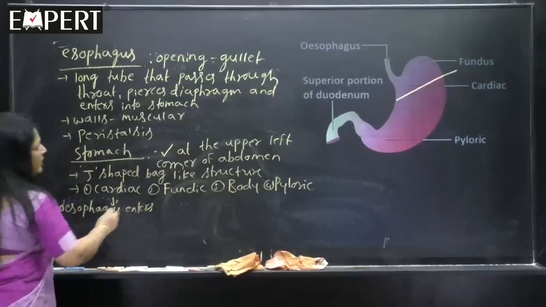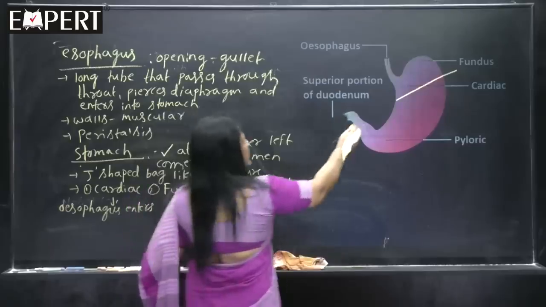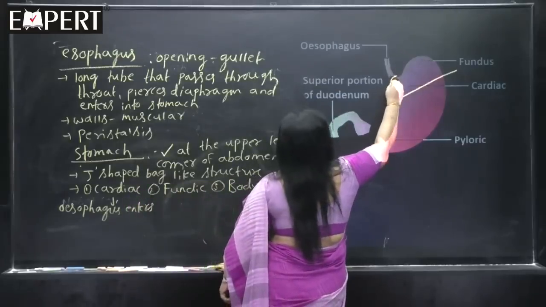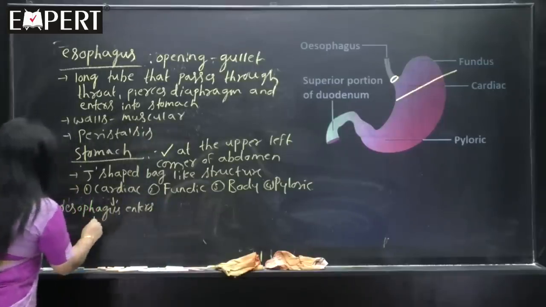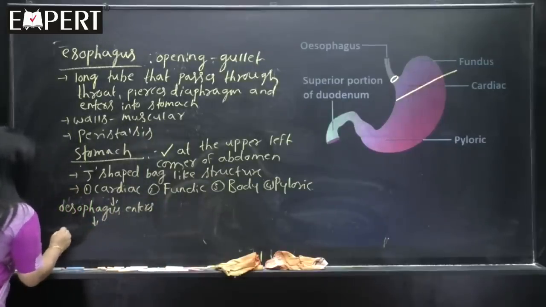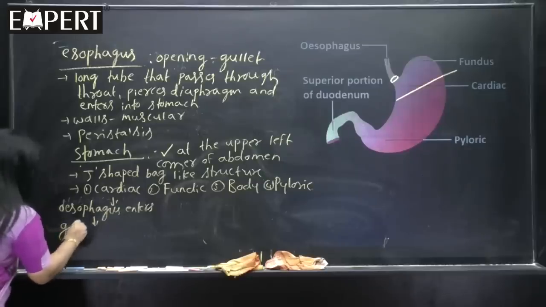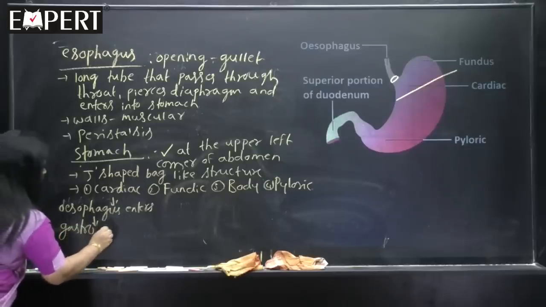So, the point where esophagus enters into cardiac stomach, there will be one valve or sphincter. That valve is called gastroesophageal sphincter. What is that?